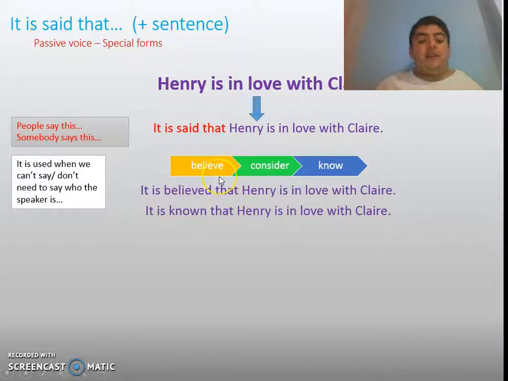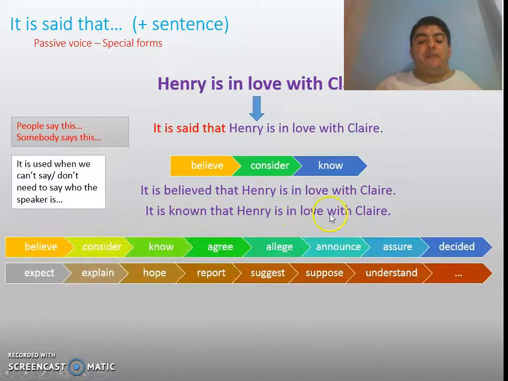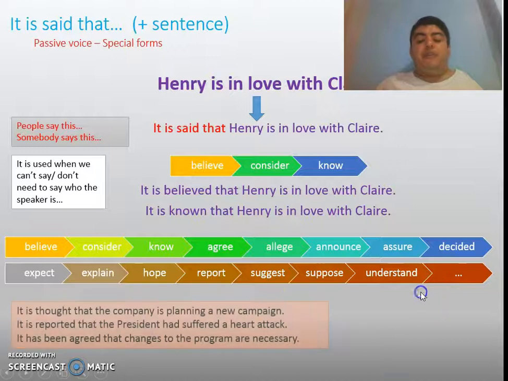I can use it with some other verbs like believe, consider, or know. If I say it is believed that Henry is in love with Claire, it means that people believe this. Or it is known that Henry is in love with Claire. It's also possible with verbs like consider, agree, allege, announce, assure, decide, expect, explain, hope, report, suggest, suppose, understand, and some other verbs.